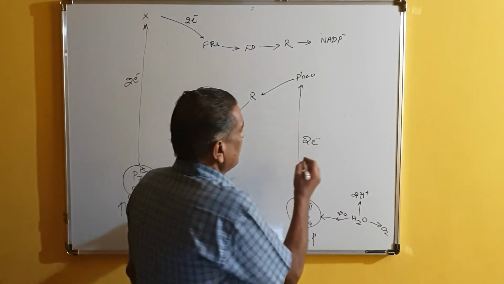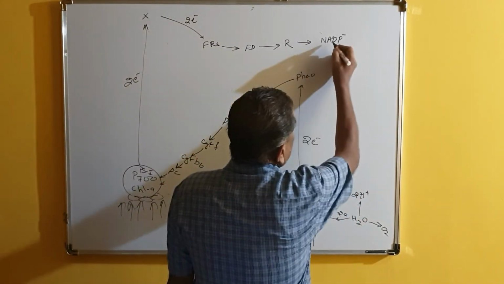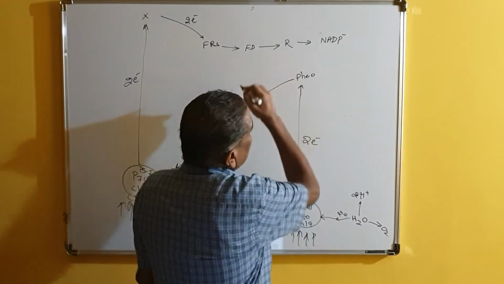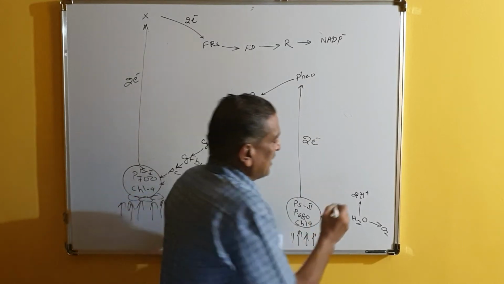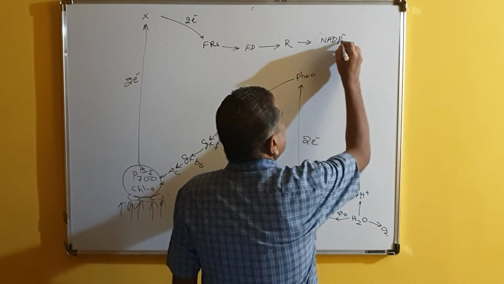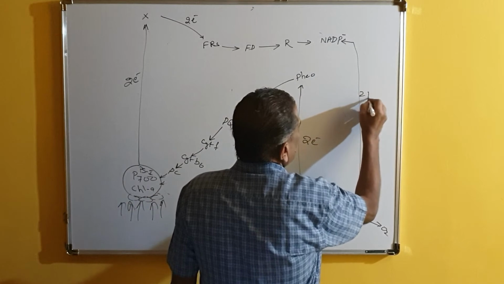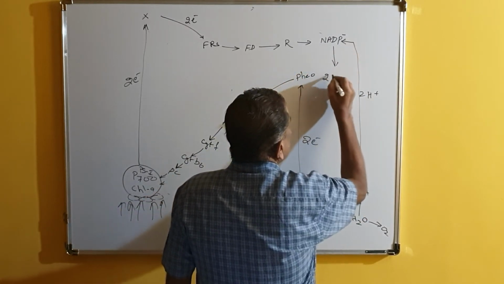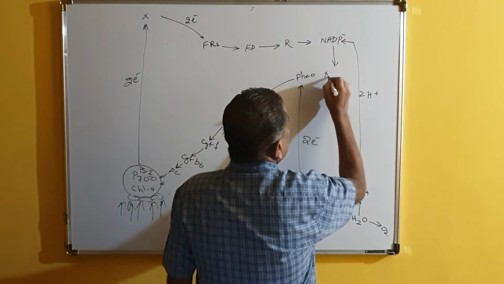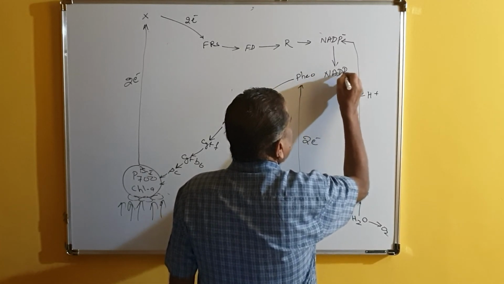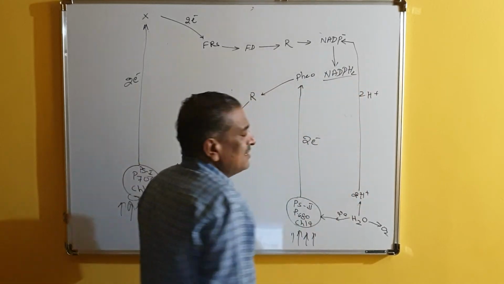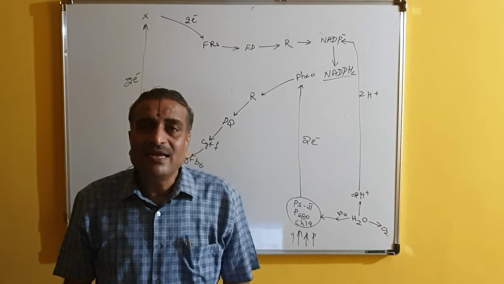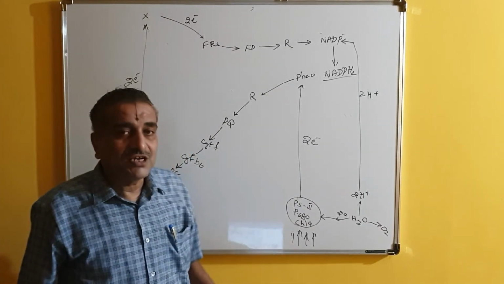And ultimately, see here, NADP has taken 2 electrons and is now suffering from a negative charge. So these 2H plus go and join here, and now it is producing NADPH2, a highly reducing agent. So this is called NADPH2. All these things are happening here.